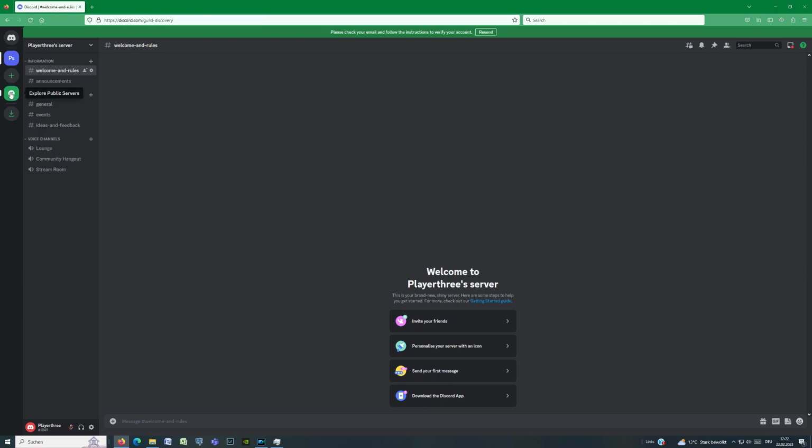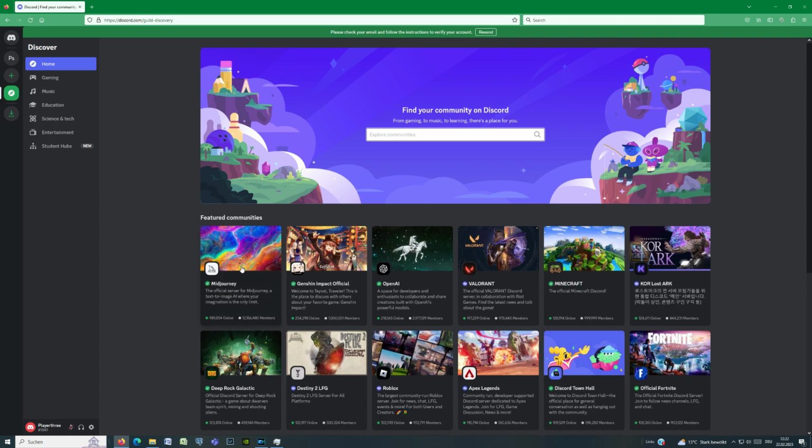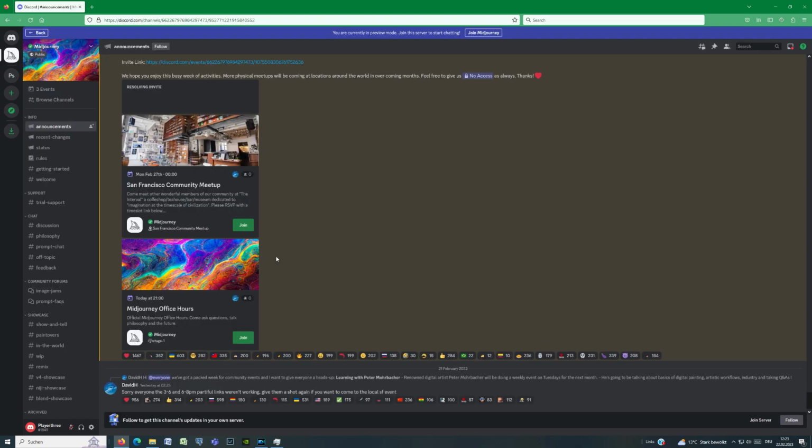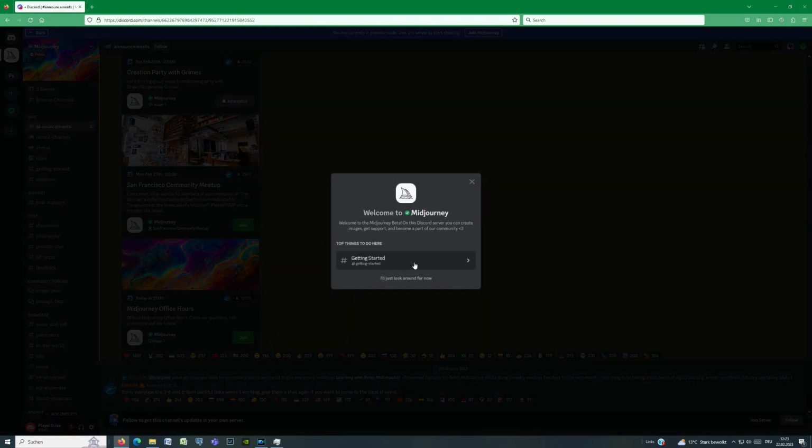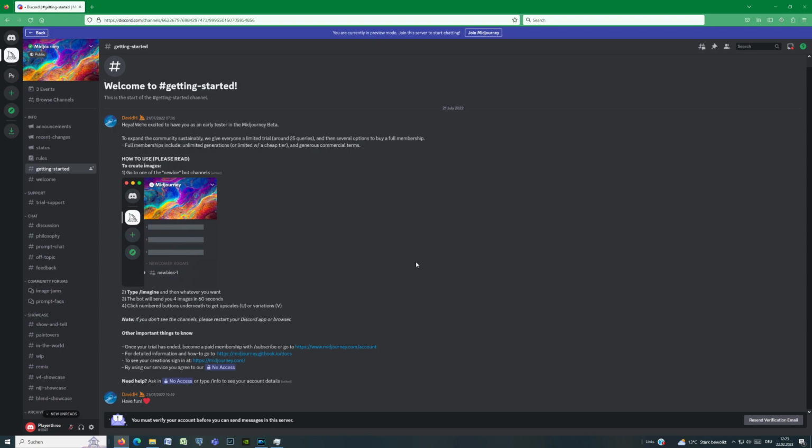Let us explore. Now we can join public services of Discord. We would like to join Midjourney, the official server for art and text-to-image AI, where your imagination is the only limit. It is unquestionably the most advanced text-to-image AI currently available. There are already more than 1 million users online. We see the greeting message from the Midjourney. We are almost ready to start.